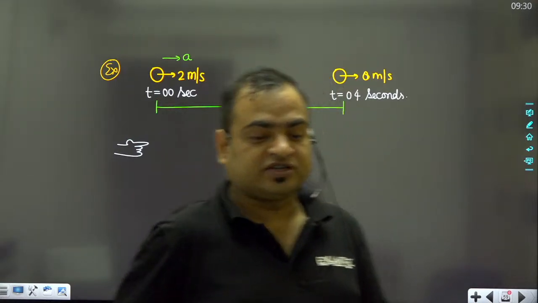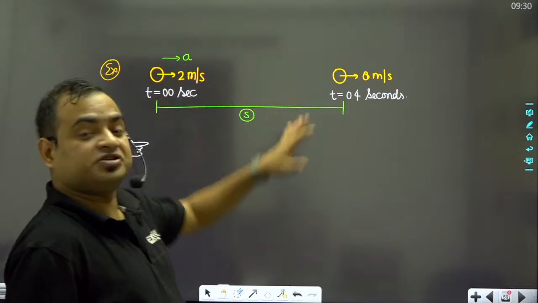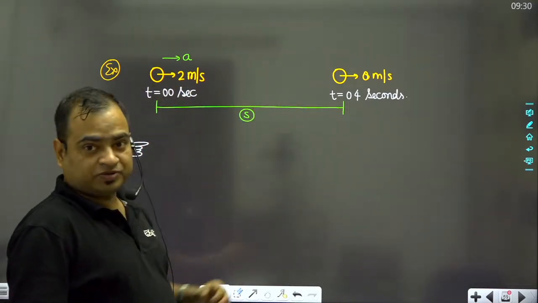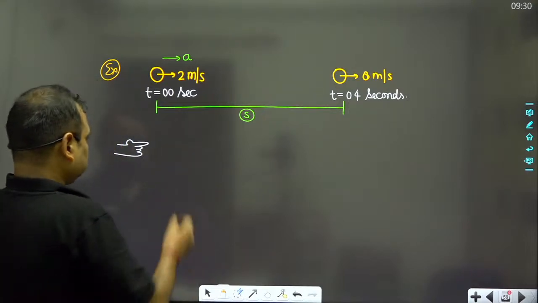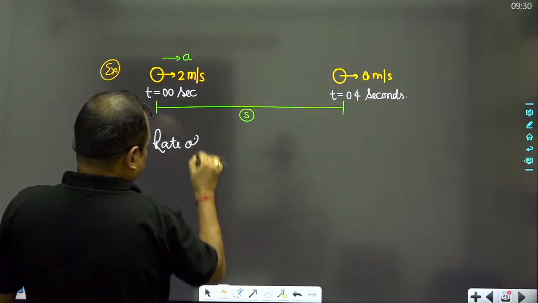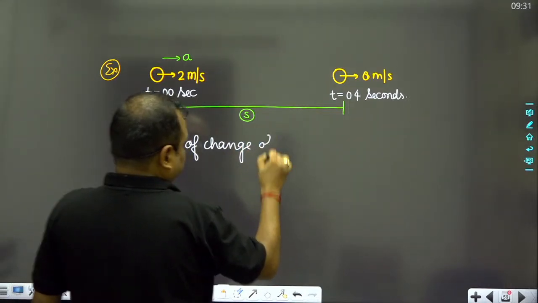Minus 6 meters per second. Then here we can see that the change in the velocity is 6 meters per second, and the time taken by the ball is 4 seconds. So this is the rate of change of velocity, and the rate of change of velocity is known as acceleration.